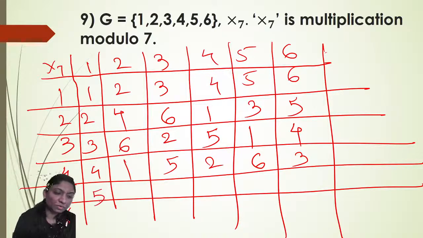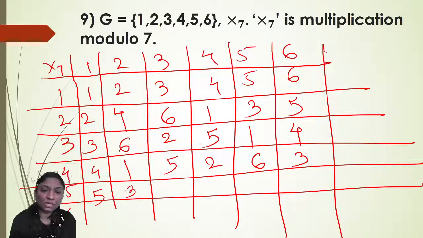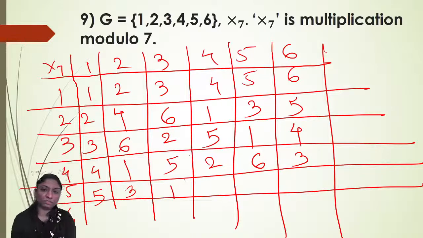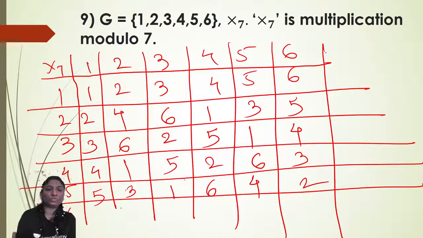5 into 1, 5. 5 into 2, 10 divided by 7, remainder is 3. 5 into 3, 15 divided by 7, remainder is 1. 5 into 4, 20 divided by 7, remainder is 6. 5 into 5, 25 divided by 7, remainder is 4. 5 into 6, 30, remainder is 2.